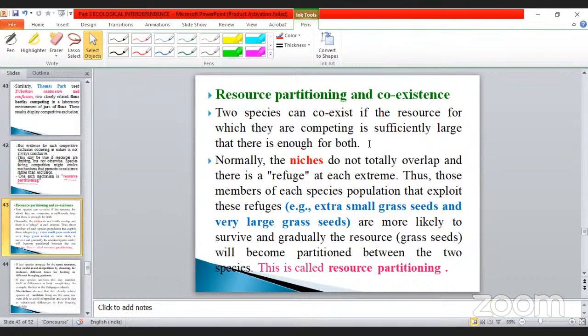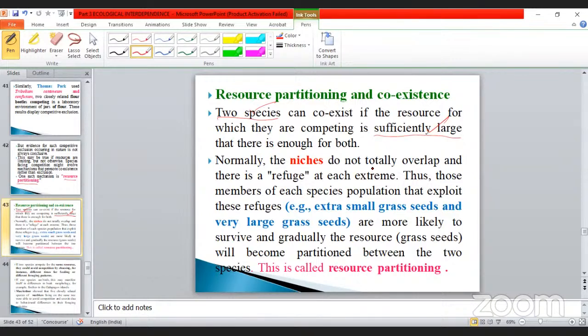Suppose, take an example, there are two species, any one of the players, and the resource they compete for is sufficiently large, with enough food material. That condition is called resource partitioning and coexistence.